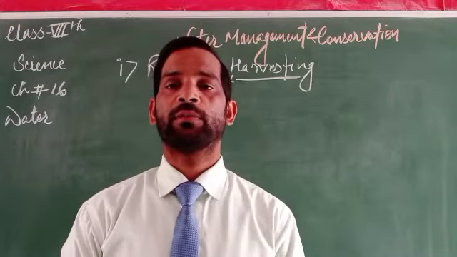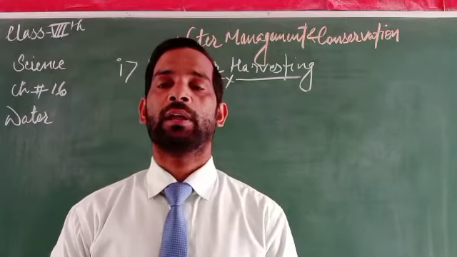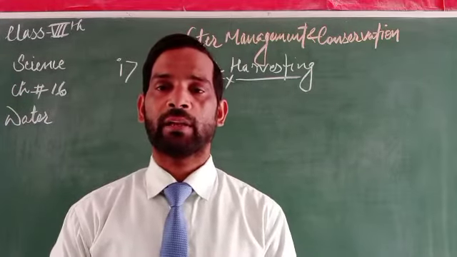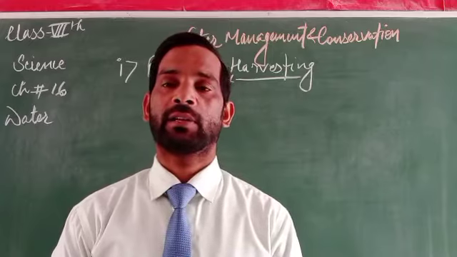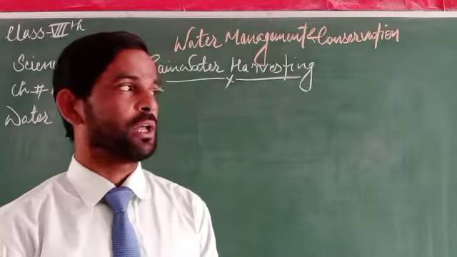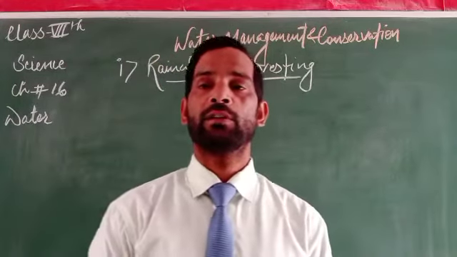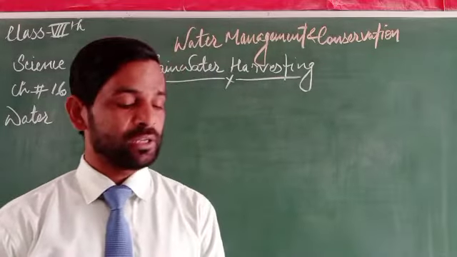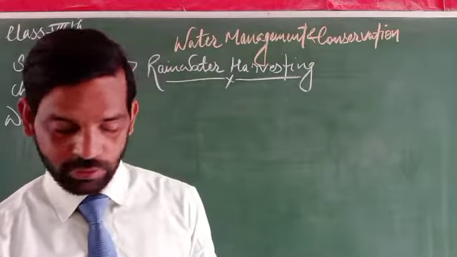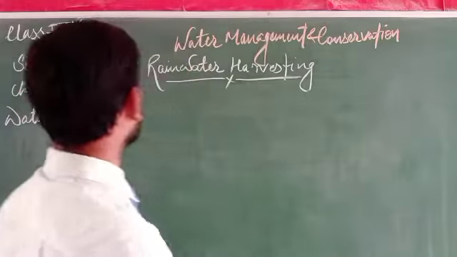So what we have to do is collect the rain into a pit or reservoir, and that should be used for present and future use as well.